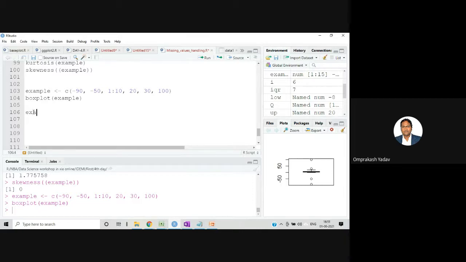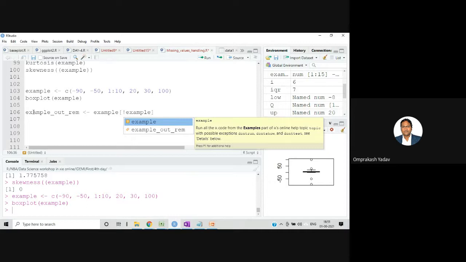Let's say sample, I'm creating one variable, outliers remove. In this I'm going to substitute with the example values only those values which are not in the example outliers.